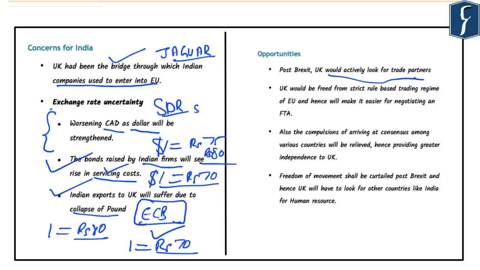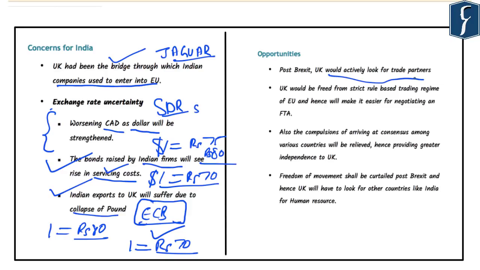And we know that India is one of the important trading partners of the UK presently. Further, India has had traditionally strong ties with Britain. And also, India is one of the largest emerging economies in the world. That is why the UK would have a tilt towards India and will increase its trade with India. So that is one of the opportunities created by Brexit.